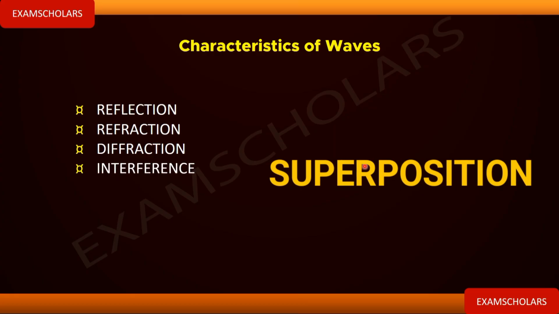When we talk about superposition of waves, we are saying that when we have multiple waves, they interact and they are going to have a resulting effect. So when you have two waves interacting with each other, we are going to have a resultant wave that has its own amplitude. That is what is known as superposition.